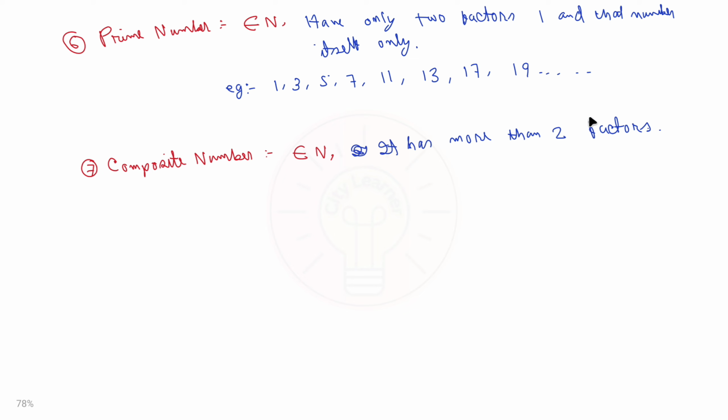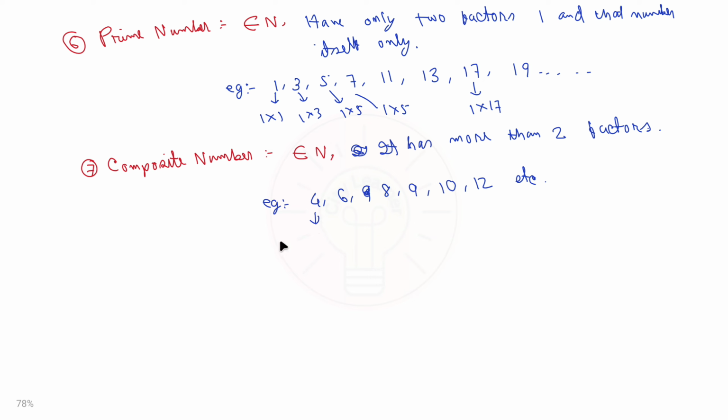So examples of these numbers are 4, 6, 8, 9, 10, 12, etc. In prime numbers, 3 has only 2 factors, 1 into 3, 5 has only 2 factors, 1 into 5, 7 has only 2 factors, 1 into 7, and 17 has 1 into 17, similar like this.